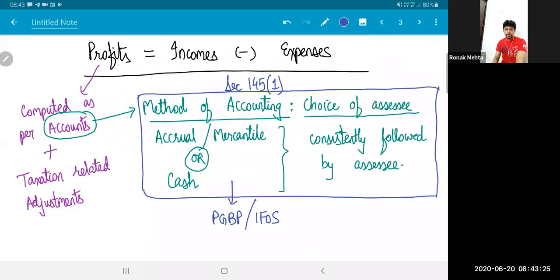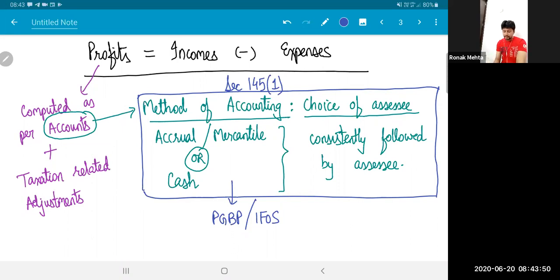So restricting myself to PGBP. Profits are to be taxed, which means they will have to be calculated. So the first stage at which I calculate my profits is my accounting profits. That is as per the method of accounting. We don't prescribe a method. You choose the method. We will accept your method, but we only expect you to follow it consistently.